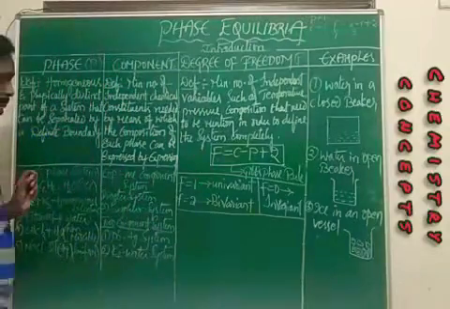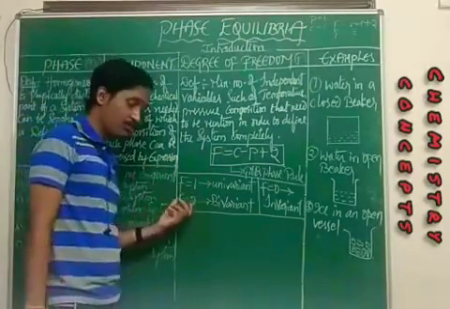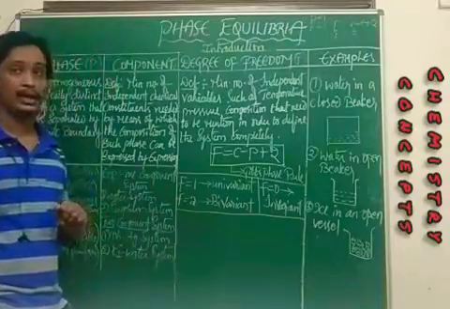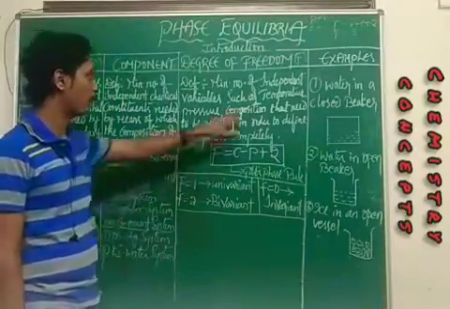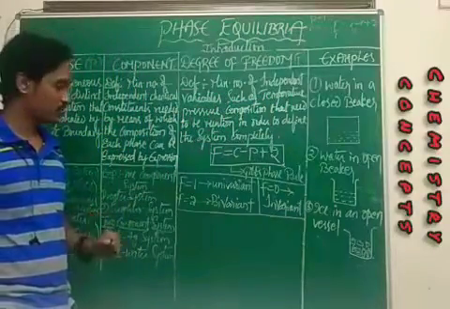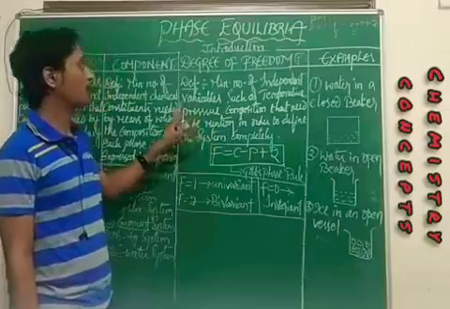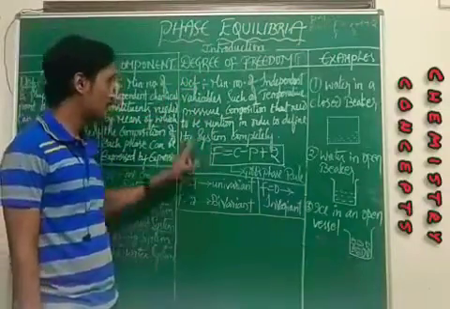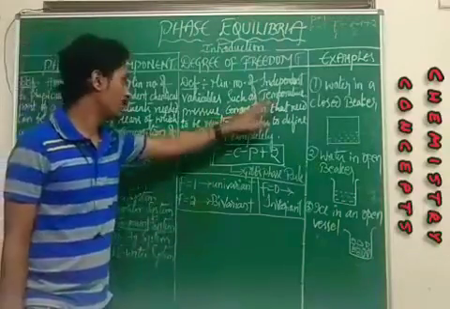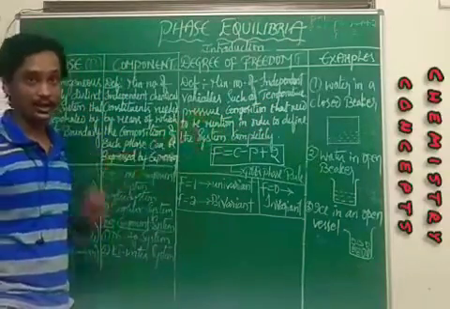And what does this F is equal to 2 define? It defines the temperature and pressure. That means if you get F is equal to 2, both temperature and pressure are needed.